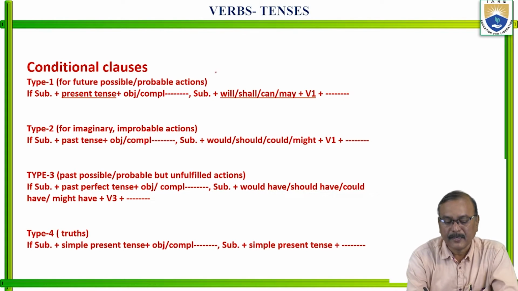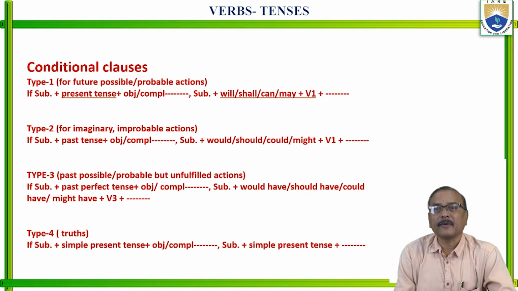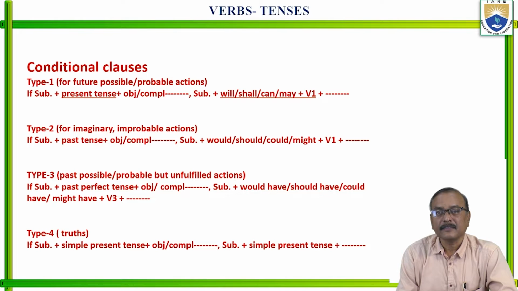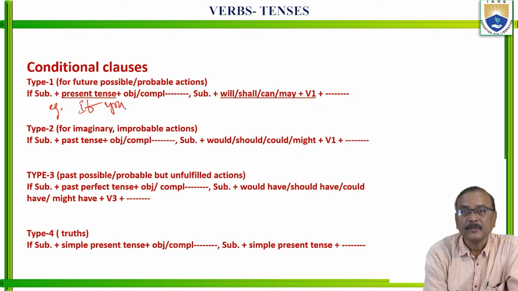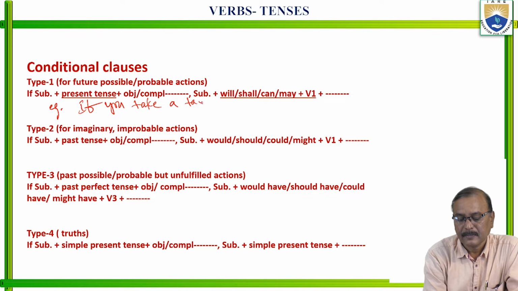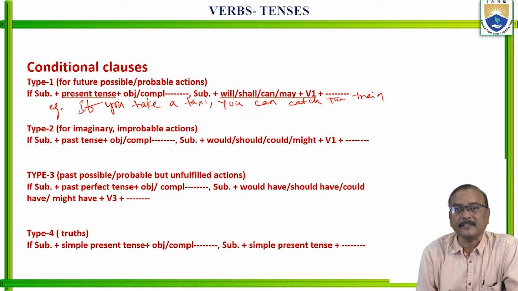First type of conditional clauses are related to future possible or probable actions. Okay? Future possible or probable actions means, for example, let me tell you here. If you take a taxi, you can catch the train. If you take a taxi, you can catch the train.